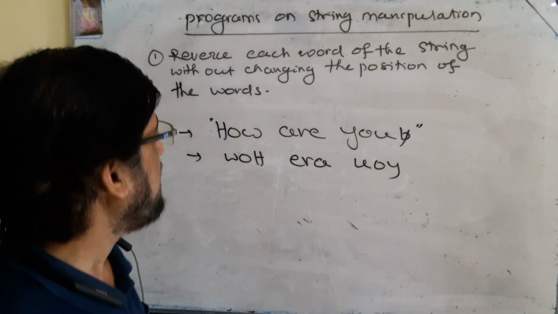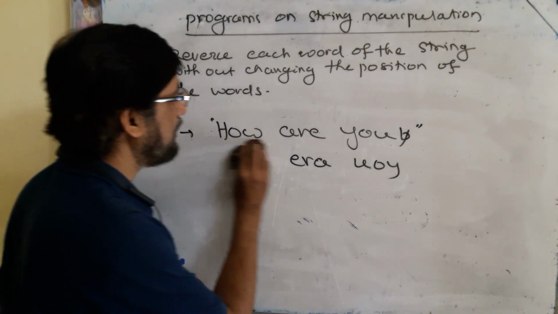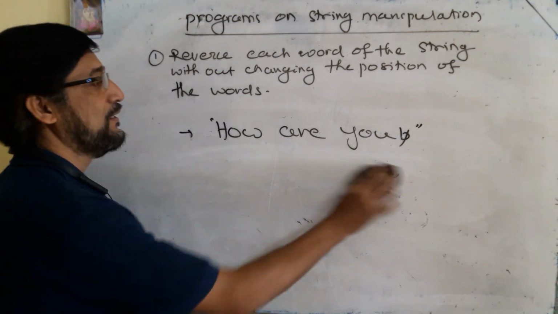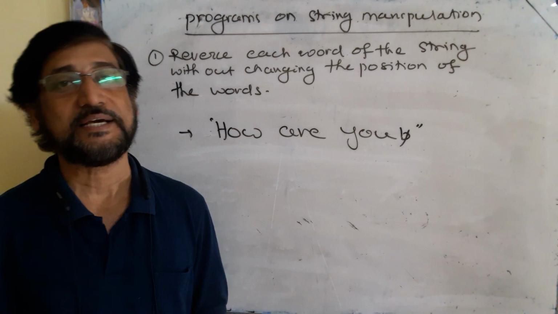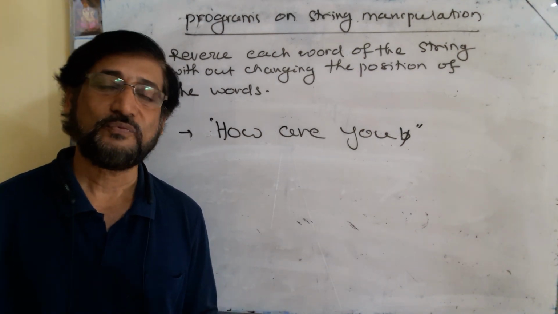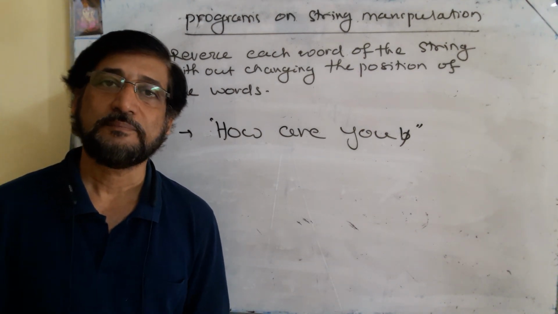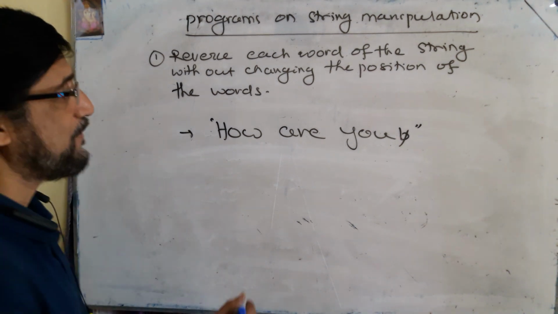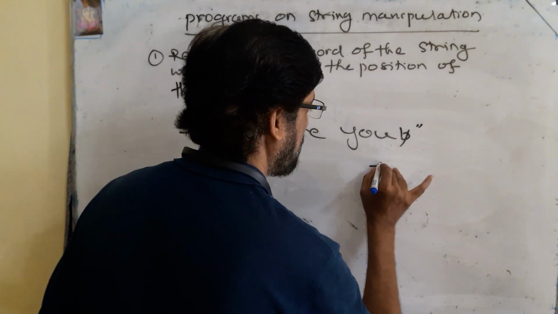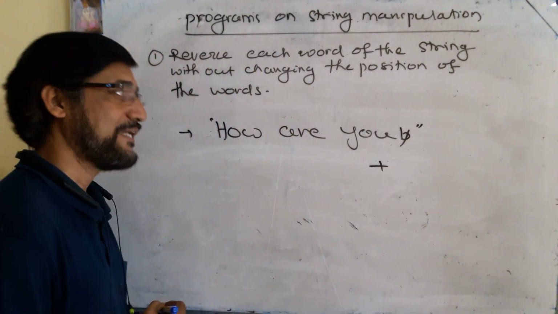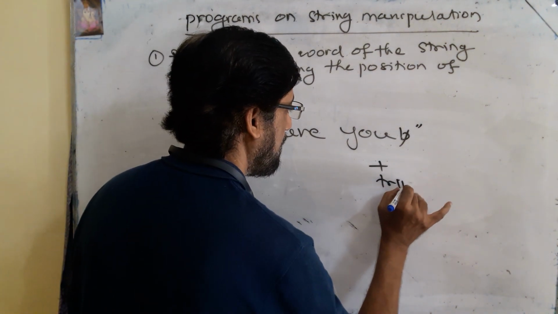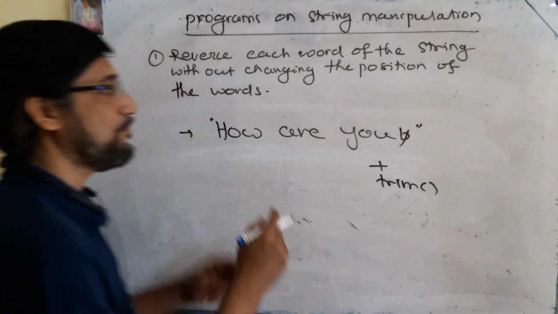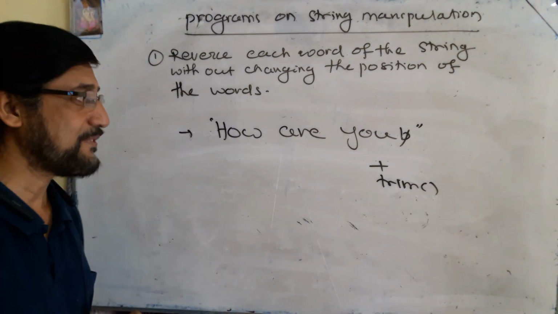Then what you have to do? You have to select one character after another. How many characters do you have to select? As many characters as are present in the string. So you need to find the length of the string by using the length function. The first function you have to use is the concat operator to concat the space. The second function is the trim function to remove all the spaces present before and after the string.